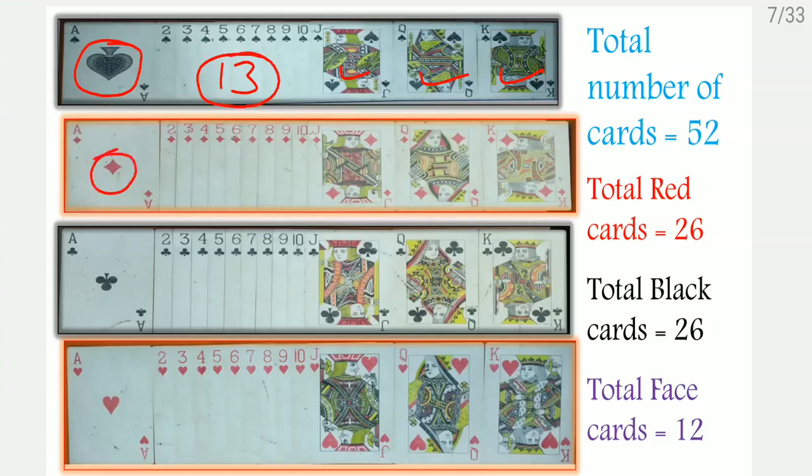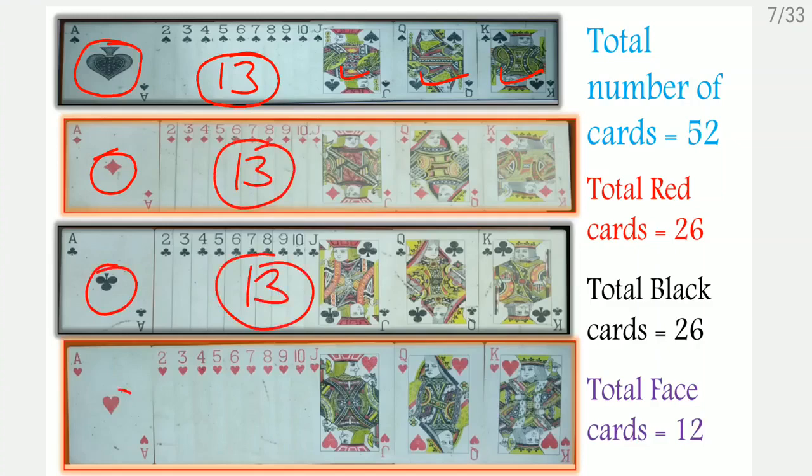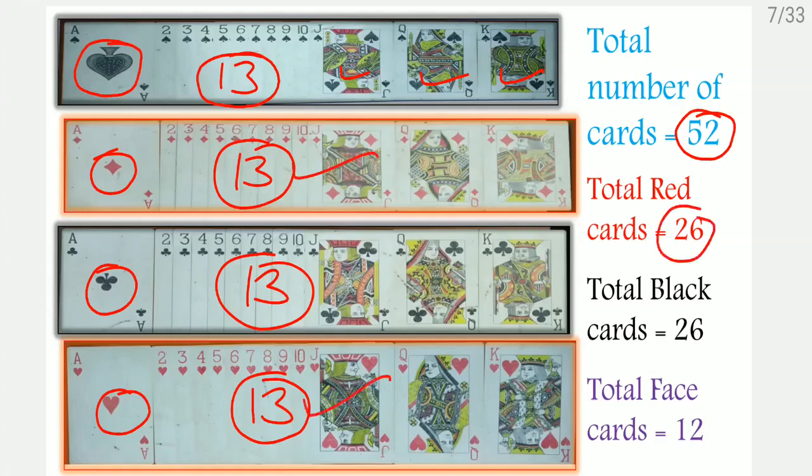This symbol is for diamond. So for diamond also how many cards are there? 13 cards. This symbol is for clubs. For clubs also 13 cards. This is hearts. For hearts also 13 cards. Now total number of cards are 52. Now total number of red cards. See, diamond 13 and hearts 13. 26 cards. And total number of black cards are 26, because spade 13 and clubs 13. So in this way 26 cards.